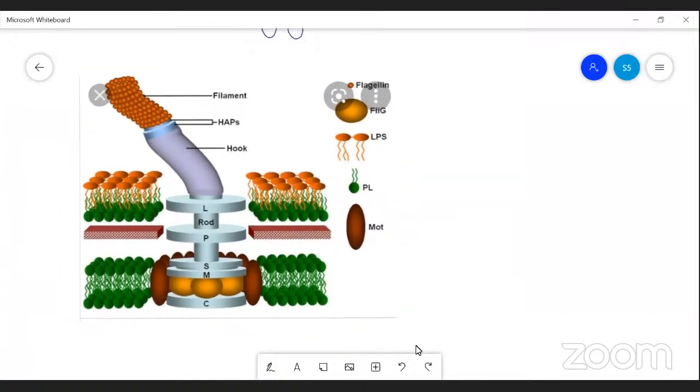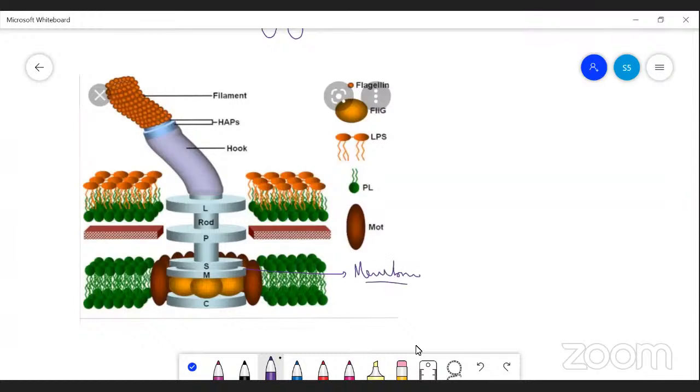Yes. It is a four rings of flagella. It is composed of four rings. The basal two rings are the M ring and S ring. It is attached to the plasma membrane. The M refers to the membrane ring. Membrane ring attached to the plasma membrane. S refers to the super membrane ring. These two rings are attached to the membrane that is called the plasma membrane.